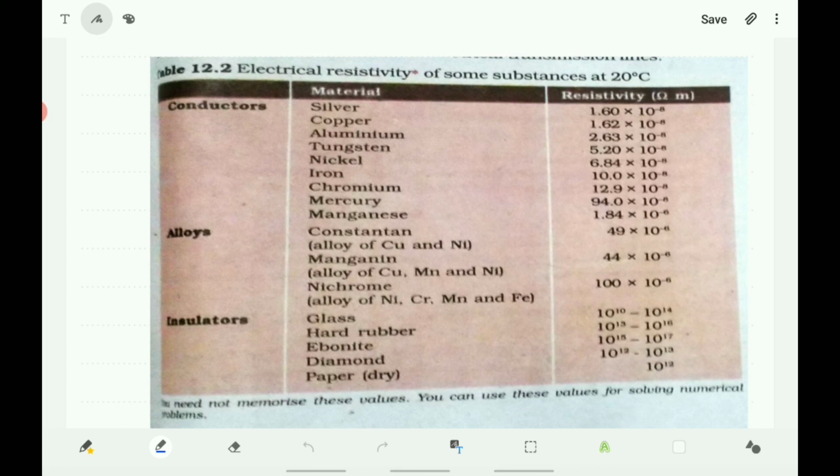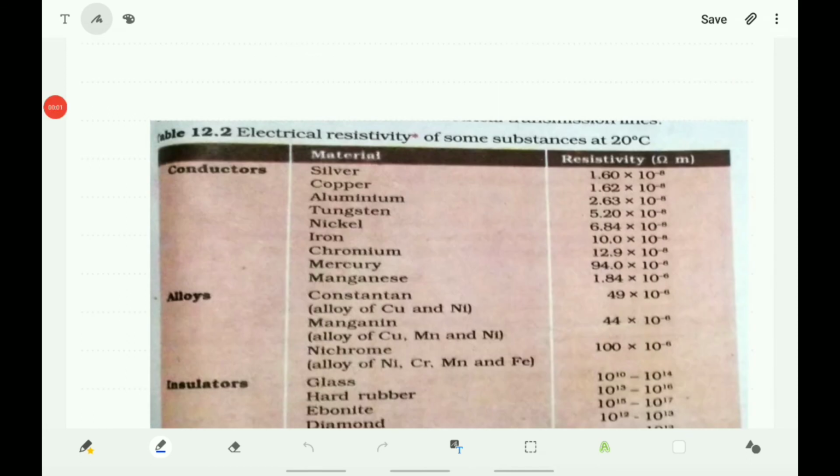Here their resistivity is given in terms of ohm meter. Silver, its resistivity is 1.60 into 10 to the power of minus 8 ohm meter. Copper, 1.62 into 10 to the power of minus 8 ohm meter. Aluminium, 2.63 into 10 to the power of minus 8 ohm meter.